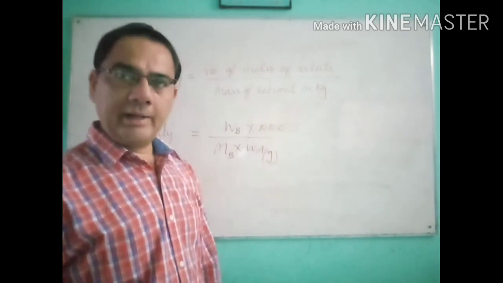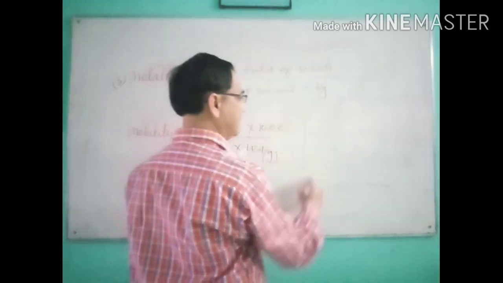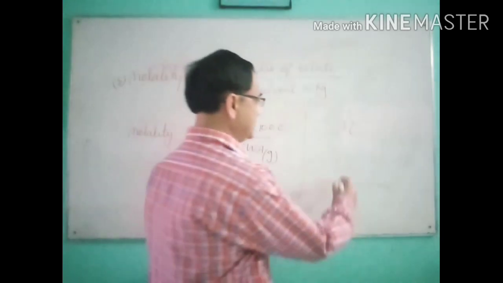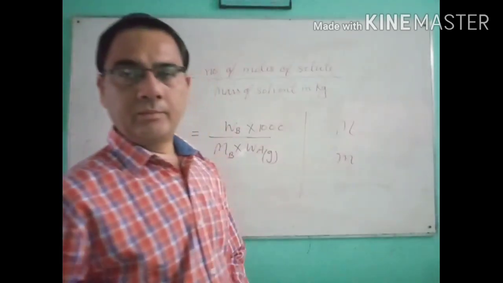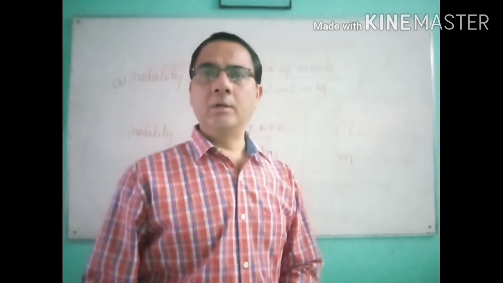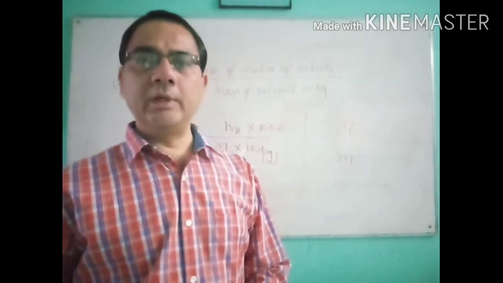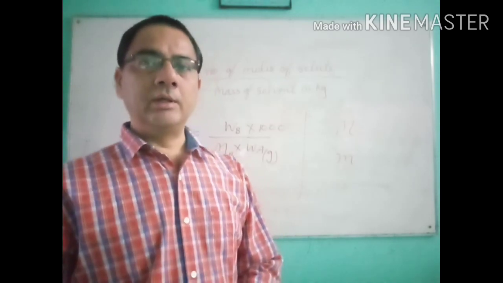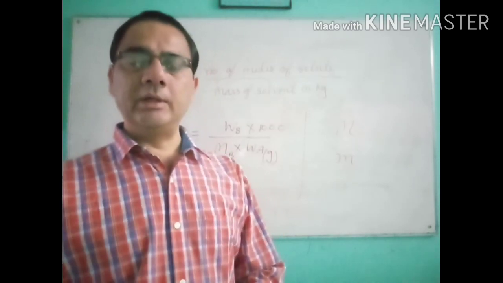When we calculate molarity, it is represented by capital M, and when we calculate molality, it is denoted by small m. So when the values are given in molarity form, that will be represented by capital M, and when the values are given in molality, it will be given in small m.